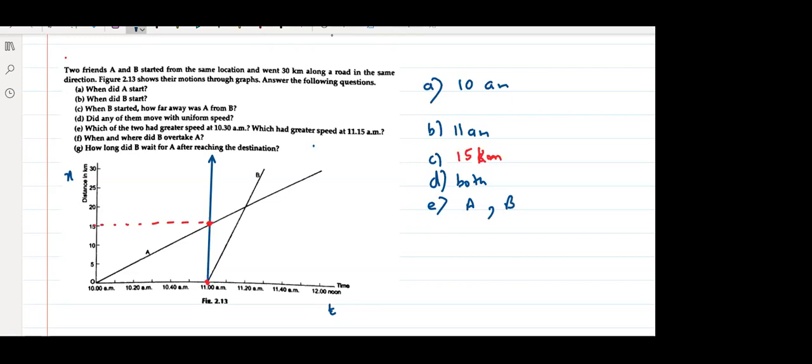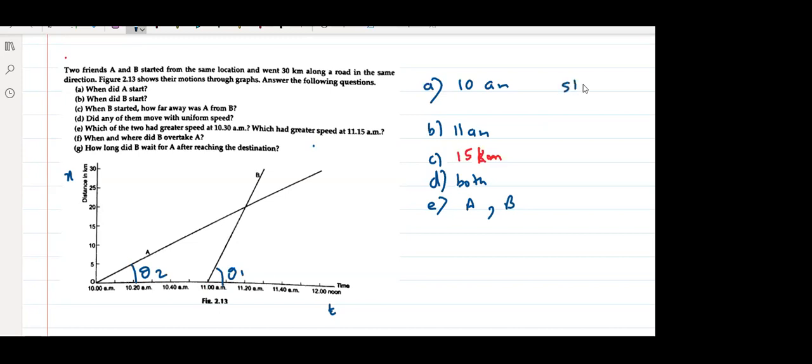Okay, we have already studied that the slope of this line tells us about the speed. So see here, the slope is more. Tell me, is the slope of A more or of B? B's. We know the slope of an x-t curve represents what?